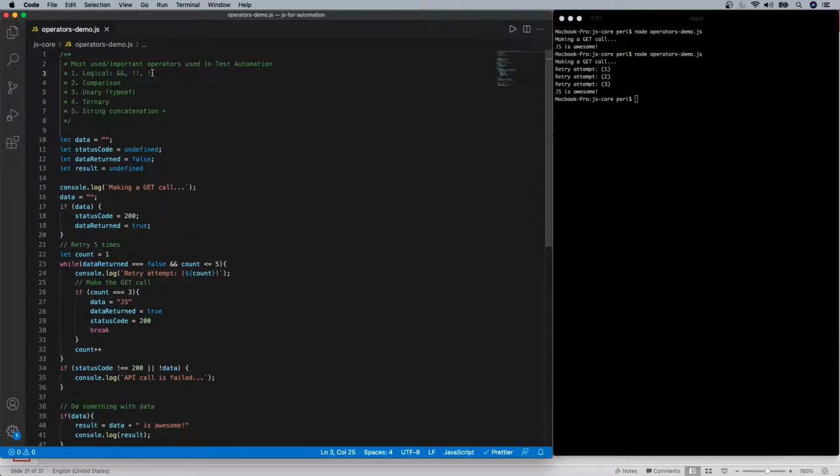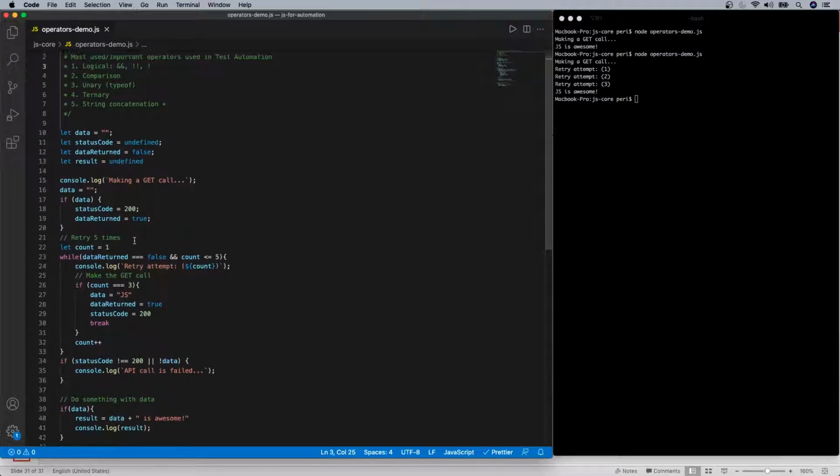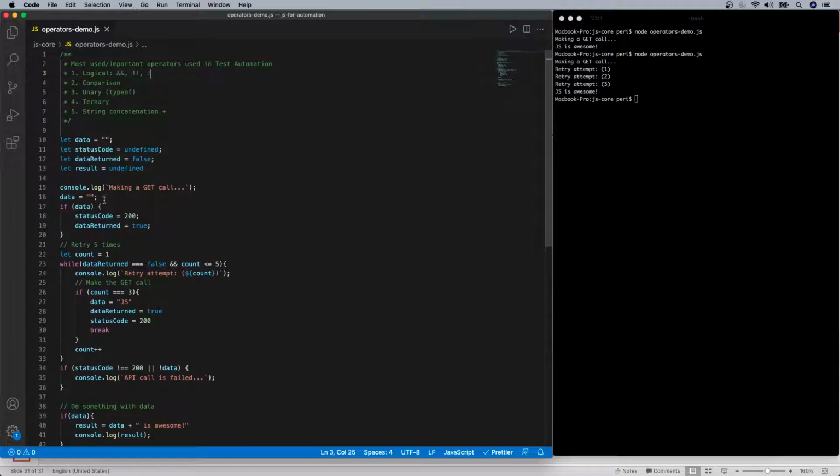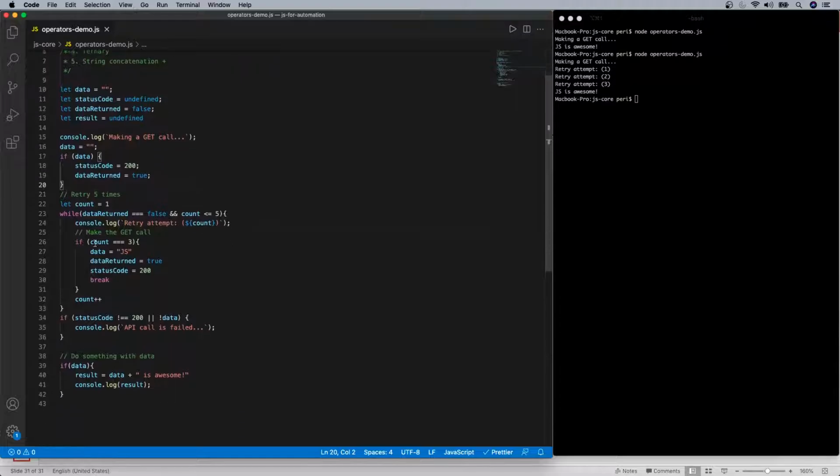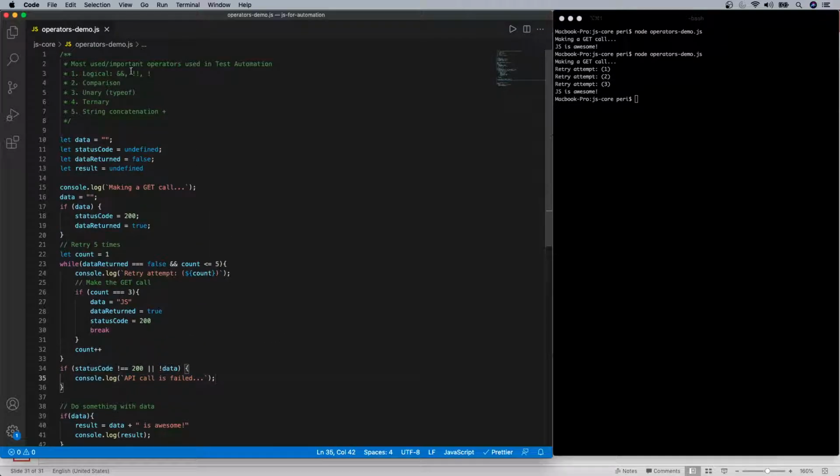And where are we using the NOT? Because we are saying here, right? Instead of if data, we can also say if not, then you do something with it. Basically we have used it here. If there is no valid data, look at the exclamation mark and then data. If there is no valid data, meaning that if it is any of those 5 falsy values, then this gets executed. So we have used the OR as well.